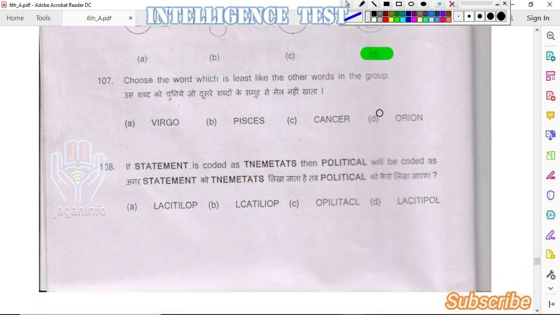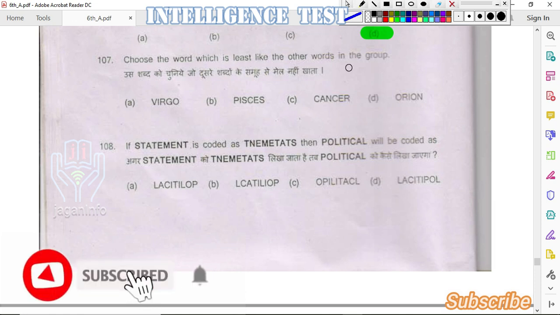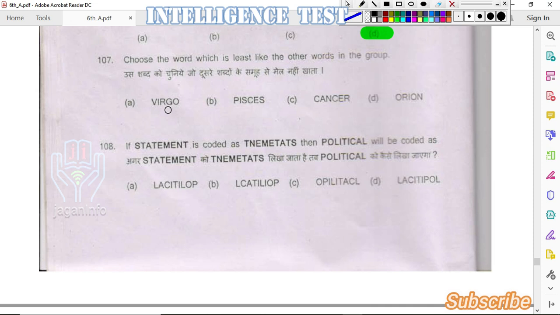Next question. Choose the word which is least like the other words in the group. Given options are Virgo, Pisces, Cancer, Orion. So the answer is option D, Orion.